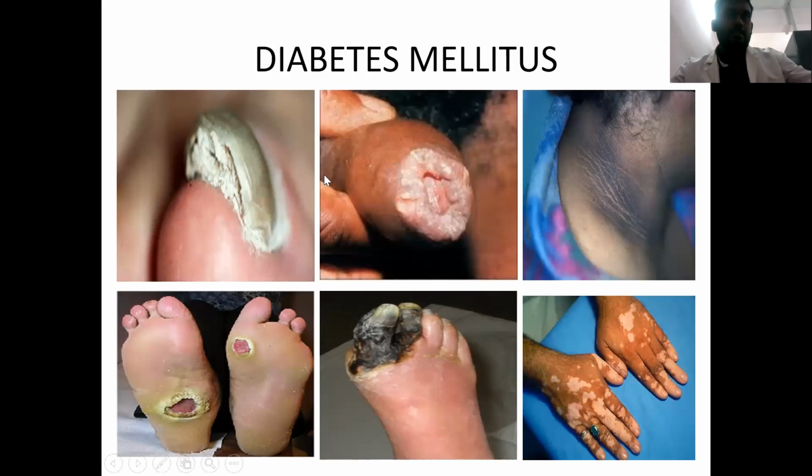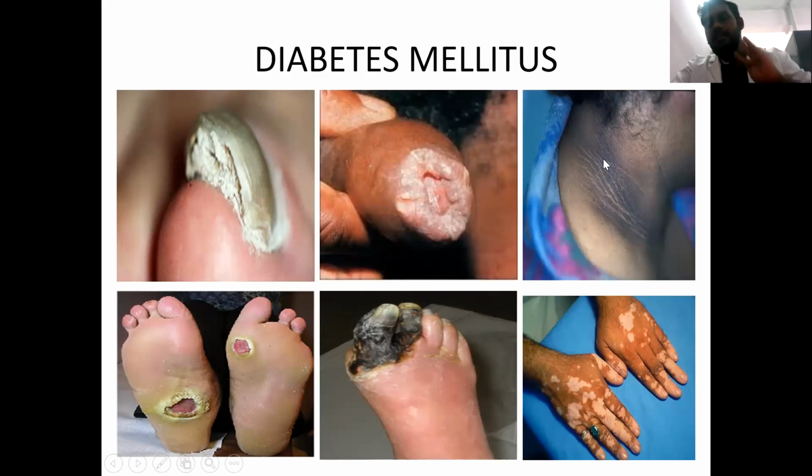So these are some of the pictures showing the various cutaneous manifestations in diabetes mellitus. Here we can see onychomycosis of the toenail. Then there is phimosis seen in this particular patient because of recurrent candidal balanoposthitis.